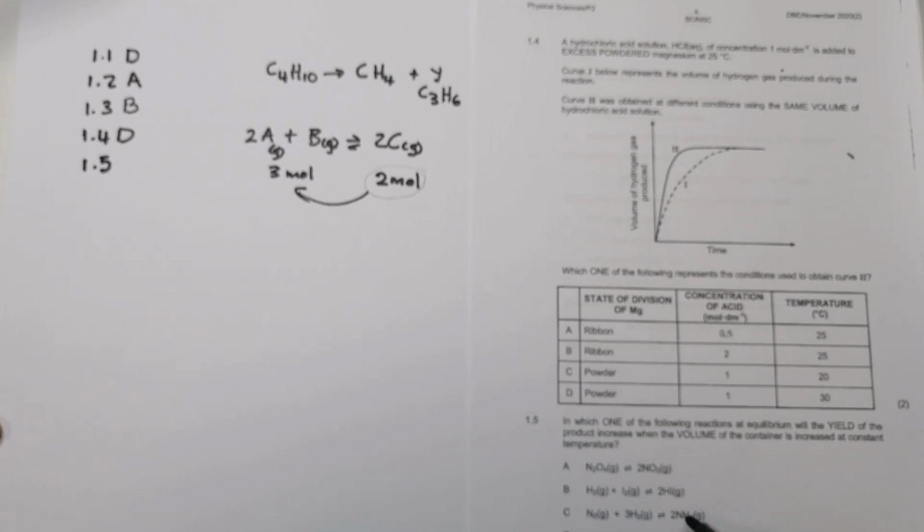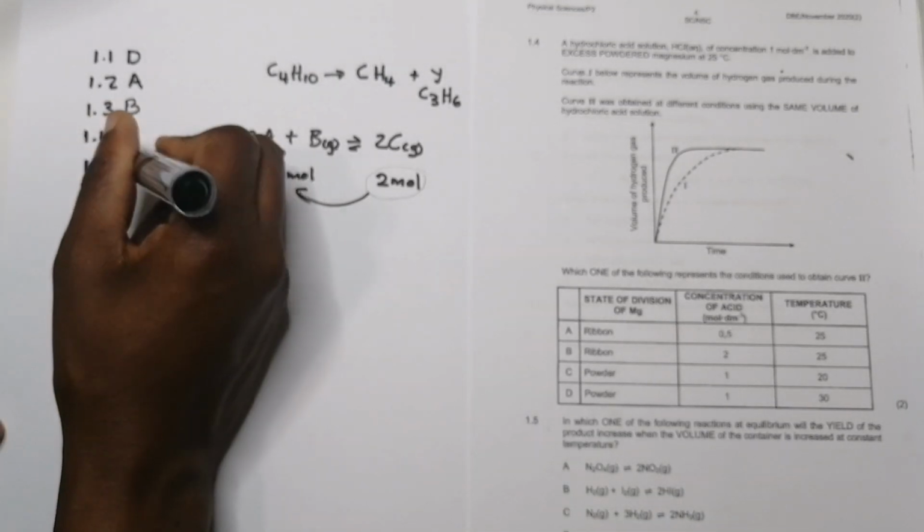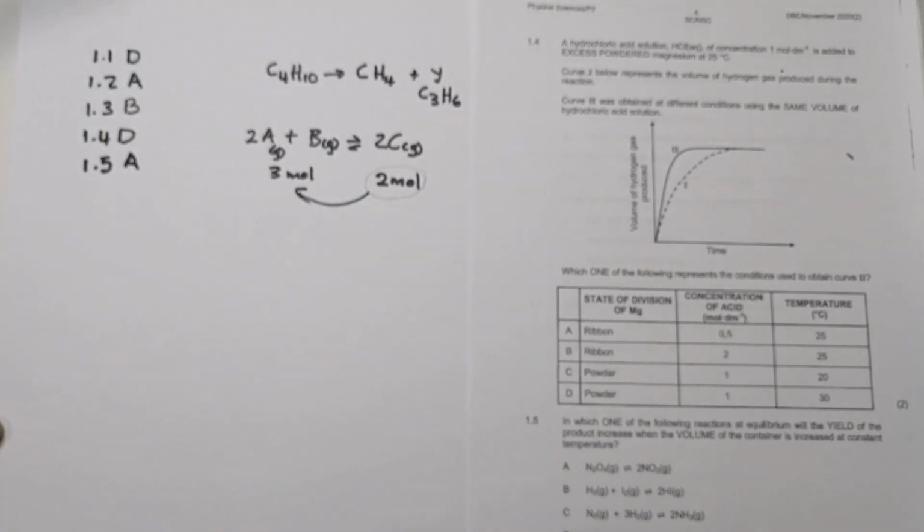I've got 2, so in this case, if I were to decrease the pressure, if I were to increase the volume, I'd favor the reverse reaction, because there are more moles of gas. And for this one as well, I've got 3 moles of gas, 2 moles there, so I'd favor the reverse reaction. So A definitely should be the correct answer. All right, I hope that makes sense to you.